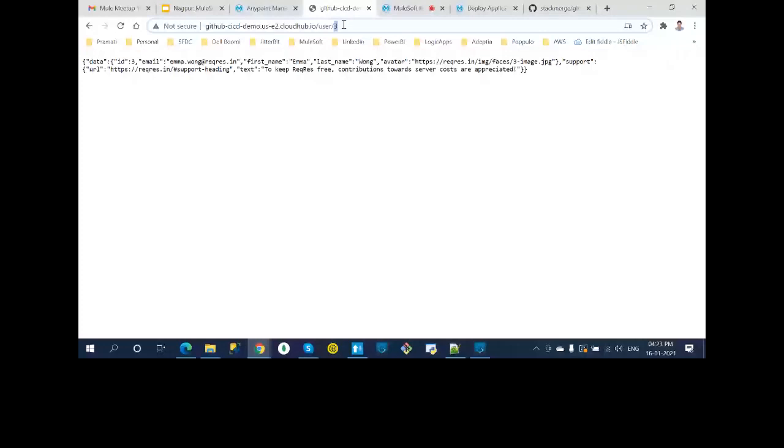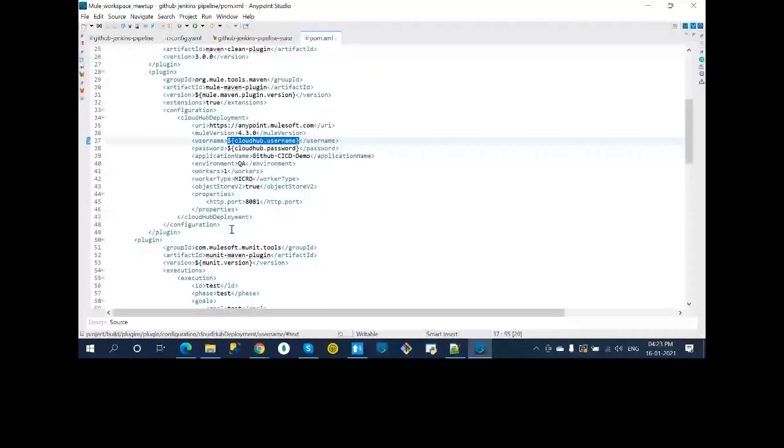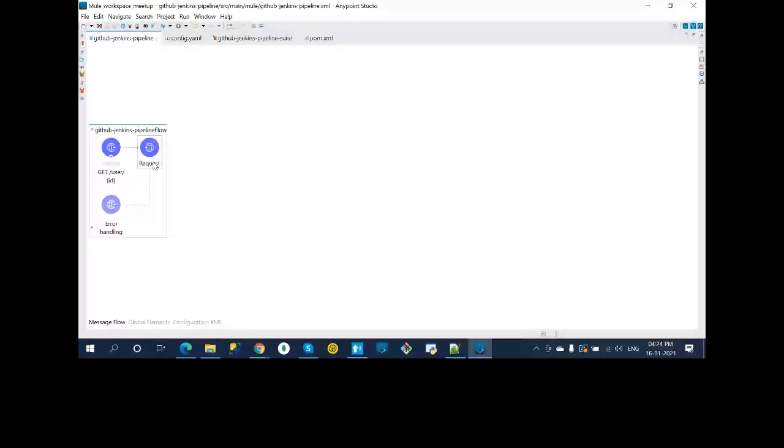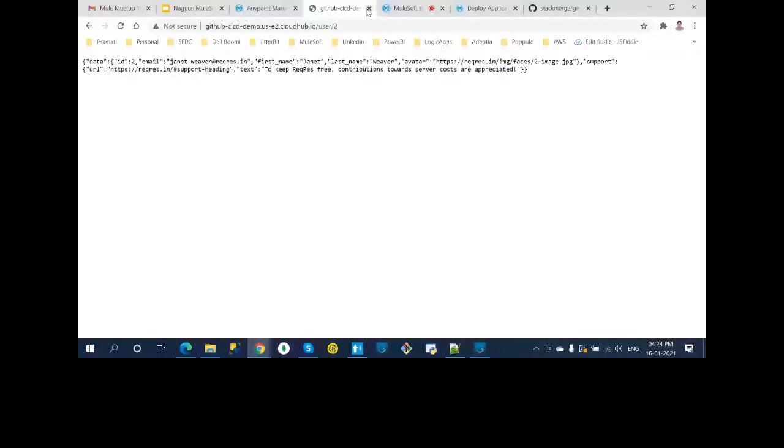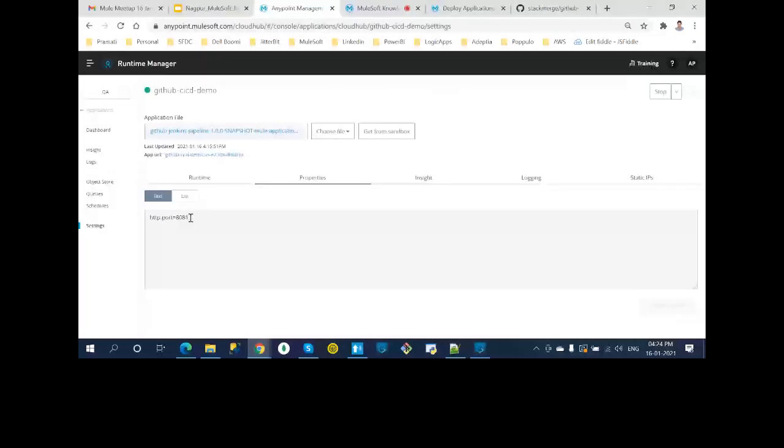Okay. Now what we can do is I'll go here and I want one more property here. I don't want to change the code. Or if you want to change the code, we can do that. But let me show you, okay, before that, let's go here. Close it. And if you go to the settings, go to the properties. Here we are seeing only one property right now, right? So let me change it and add one more property. And if you see, it's deployed to the QA environment. Okay. So that's our intention.